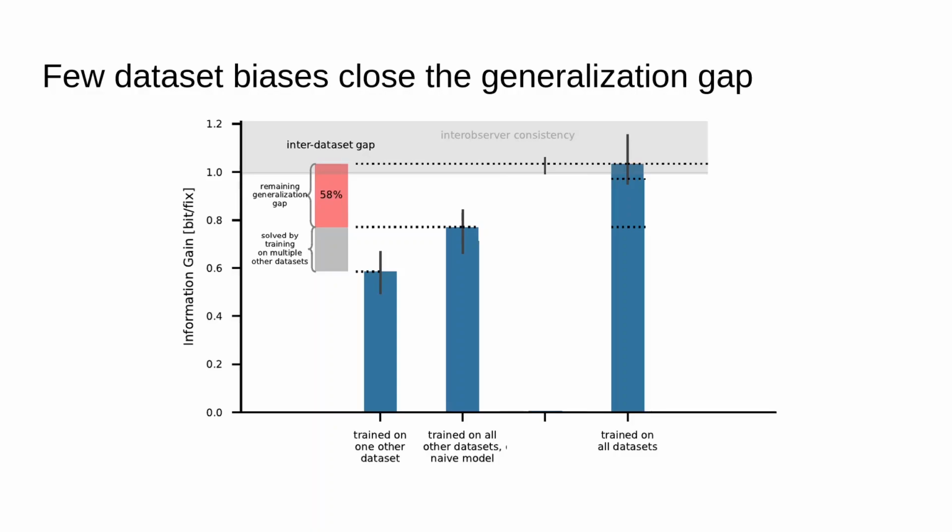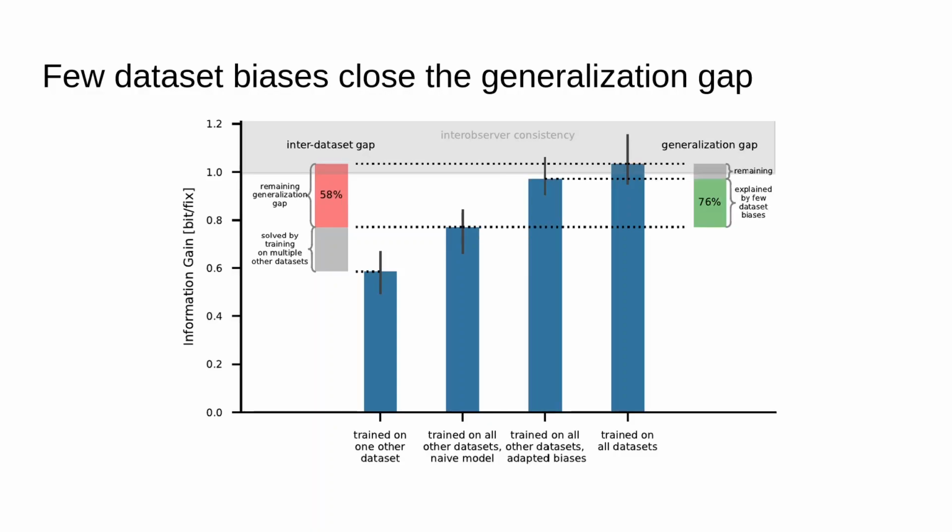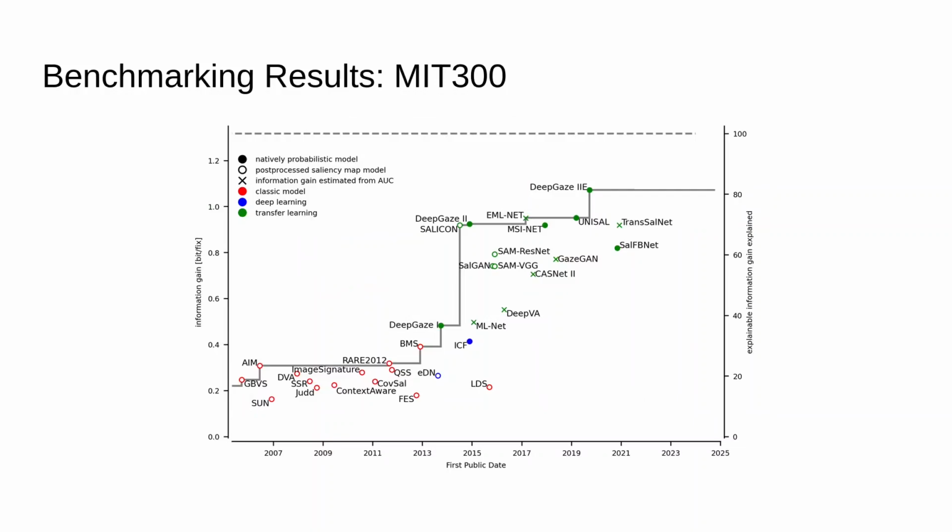When training with these dataset-dependent bias parameters on 4 datasets and then adapting only the bias parameters to a new dataset, we improved performance on the new datasets massively, closing 78% of the generalization gap. The dataset parameters can be adapted in a data-efficient way with only a few samples. Together, this shows that indeed very few interpretable effects account for most of the generalization gap to new datasets.